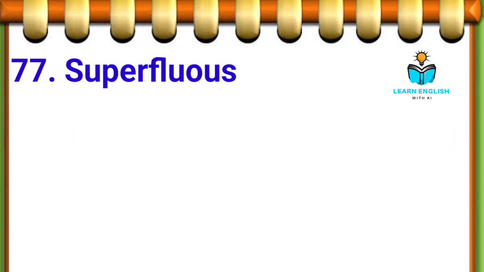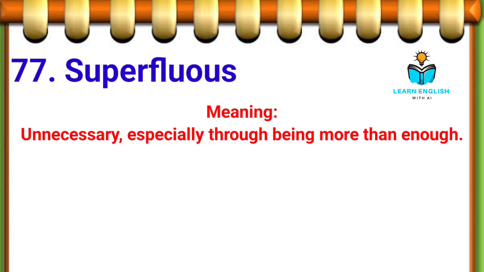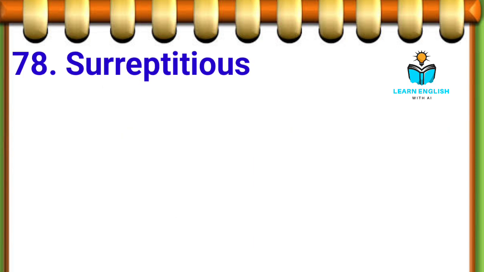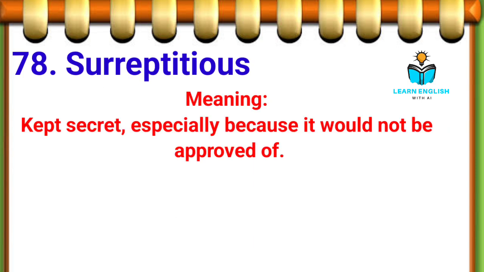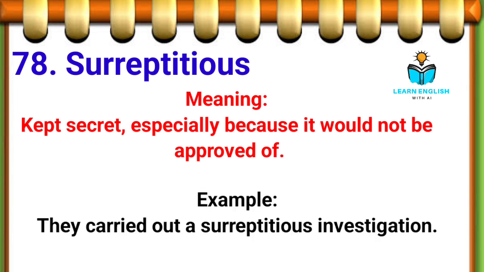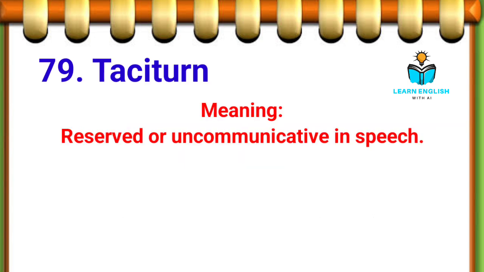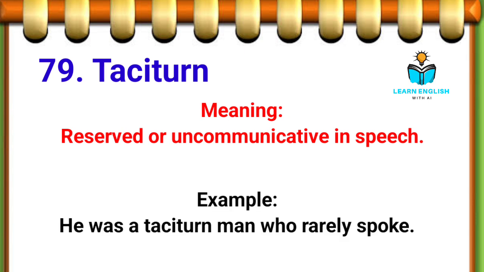77th. Superfluous, unnecessary, especially through being more than enough. Example, the additional information was superfluous. 78th. Surreptitious, kept secret, especially because it would not be approved of. Example, they carried out a surreptitious investigation. 79th. Taciturn, reserved or uncommunicative in speech. Example, he was a taciturn man who rarely spoke.